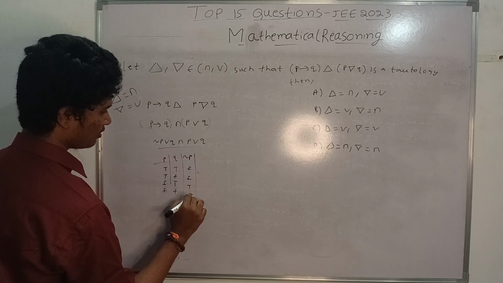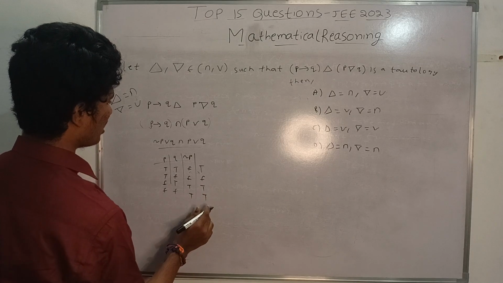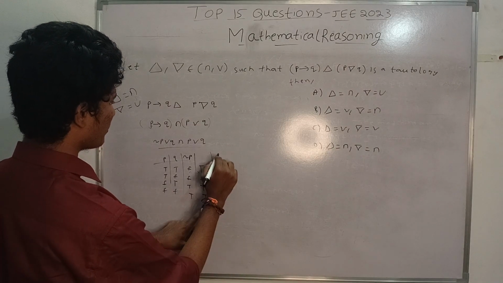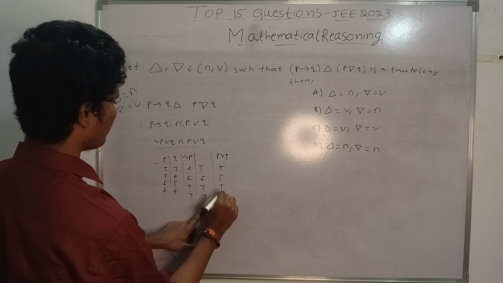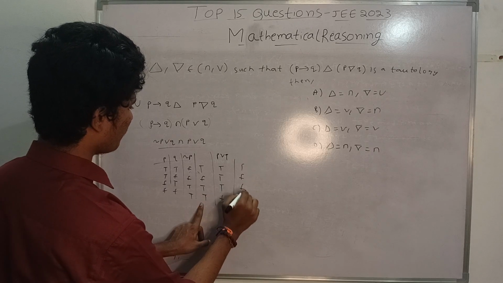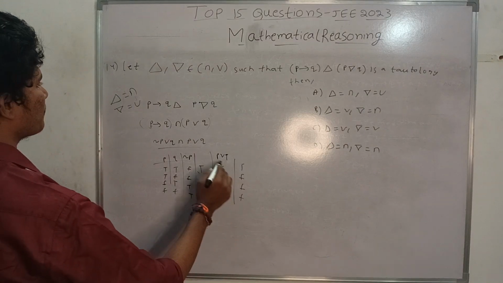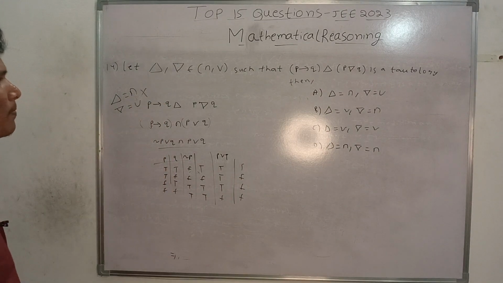F, F, T, T. What is all of these things? T, F, T, T. And what is P or Q? T, T, T, F. And what is the AND of these two things? That is T, F, F, F. It is not a tautology. So this combination is wrong.